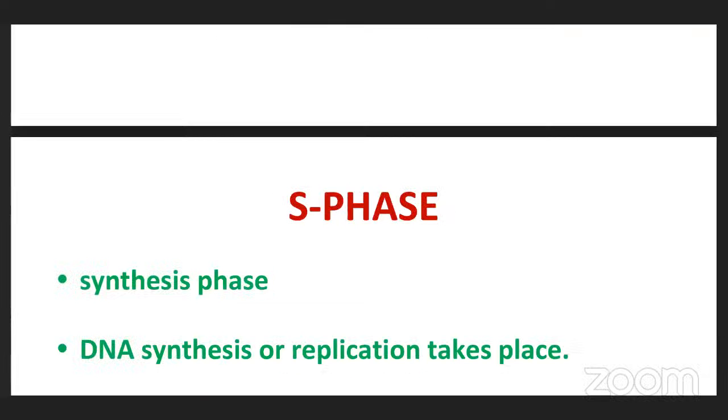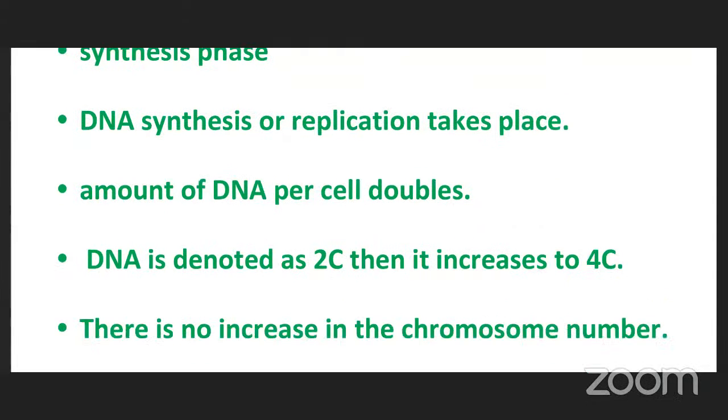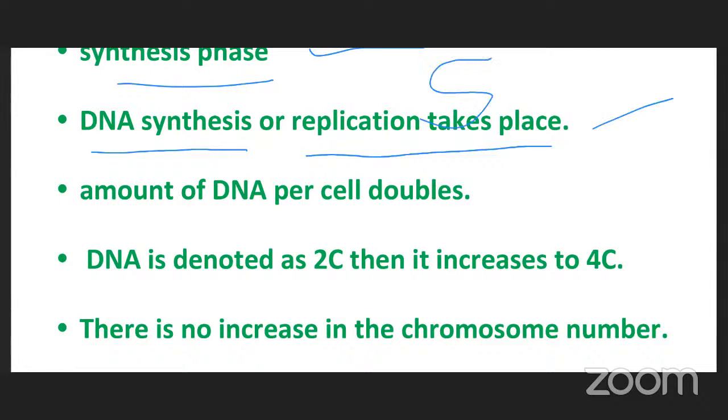Next, S phase, which is also called synthetic phase. DNA synthesis or replication takes place in this phase. In S phase, what will happen? DNA synthesis or DNA replication takes place. Amount of DNA per cell is doubled.